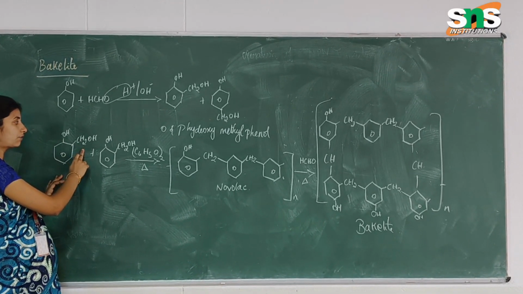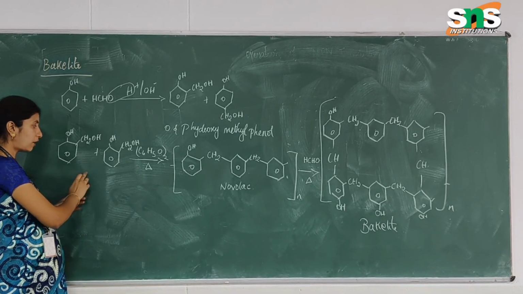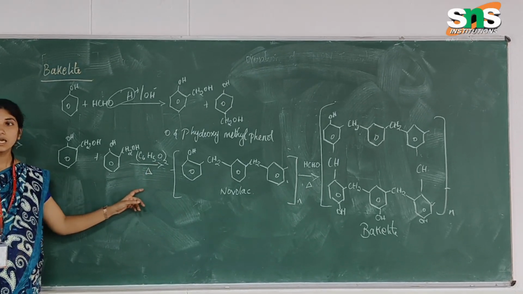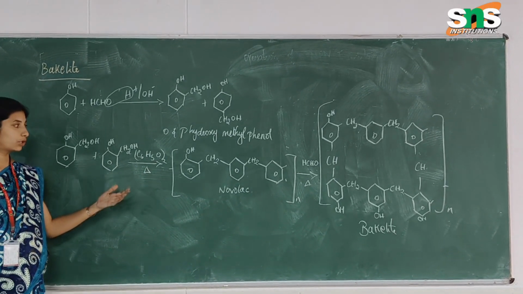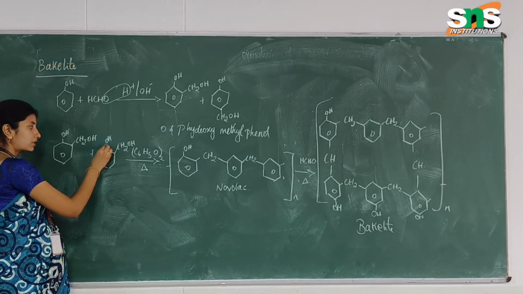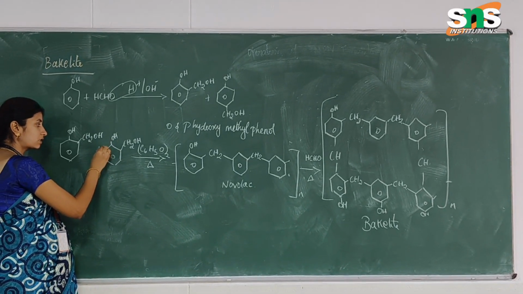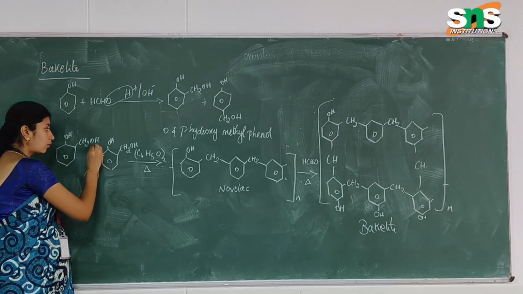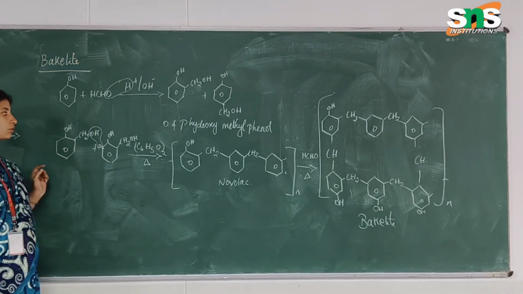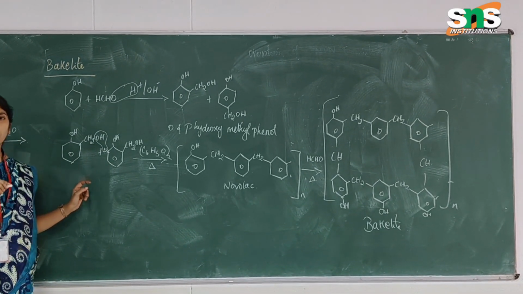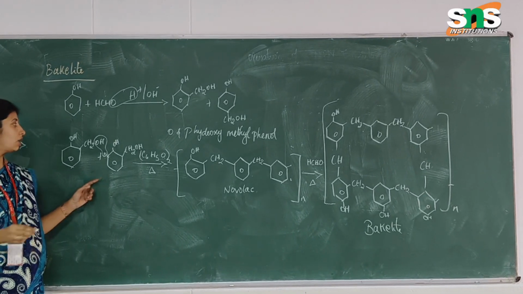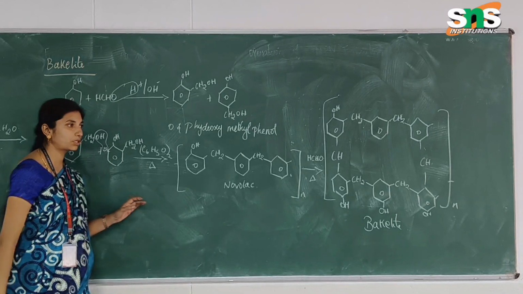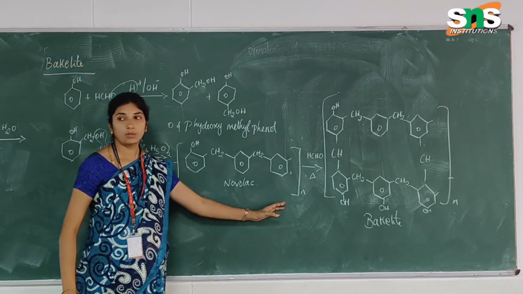We combine ortho hydroxymethyl phenol with ortho hydroxymethyl phenol and react them in the presence of benzoyl peroxide as a catalyst in a polymerization reaction. Already we have discussed how the carbon and hydrogen structures form a six-membered ring. The H group and the OH group react with the removal of water molecules and connect in a linear chain polymerization. Here the phenol with the CH2 group and again the phenol with the CH2 group form the linear chain polymerization reaction.